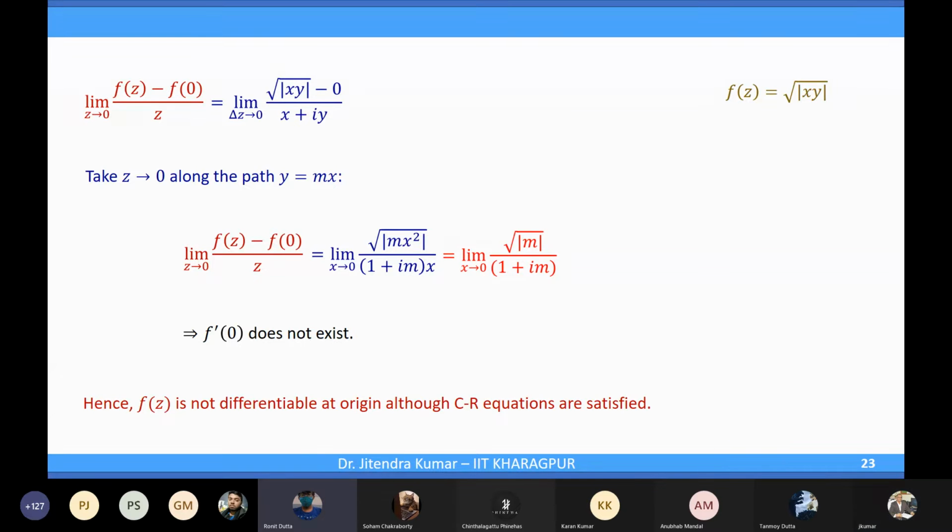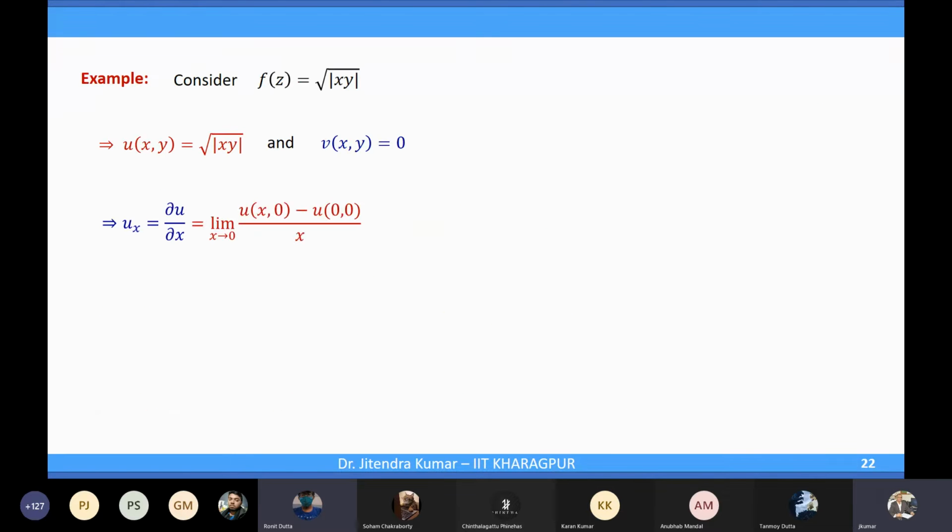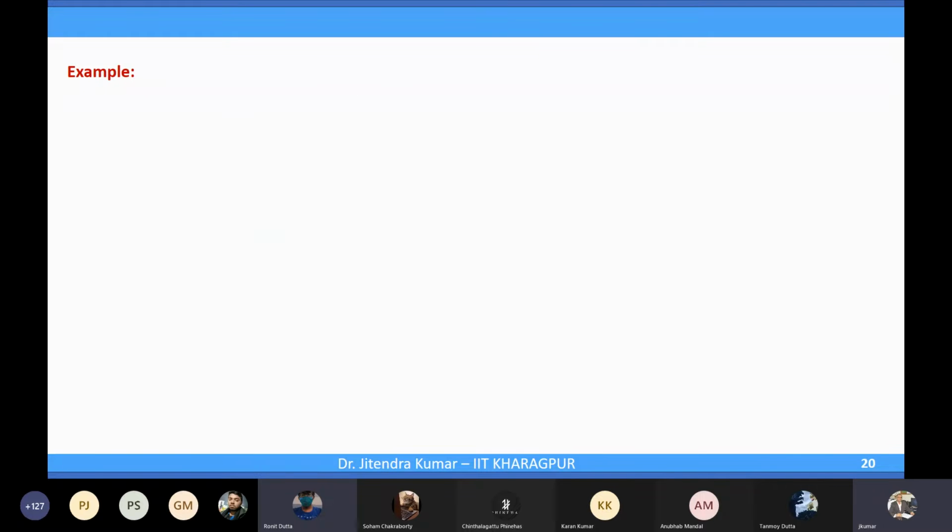Got it, sir. Okay. So in all these examples we have shown that CR equations will not ensure you even differentiability, forget about analyticity, right?